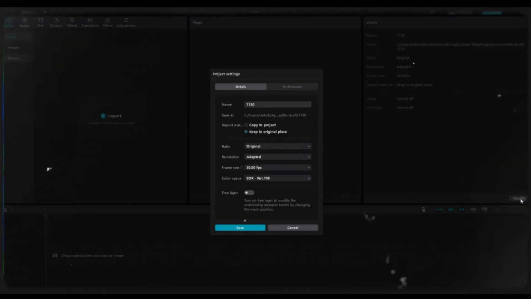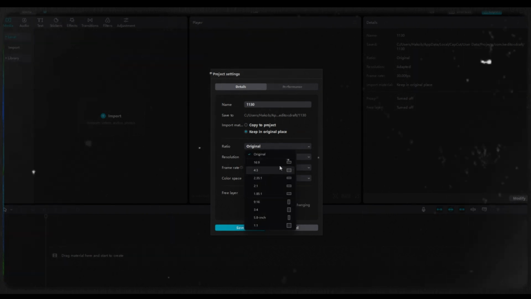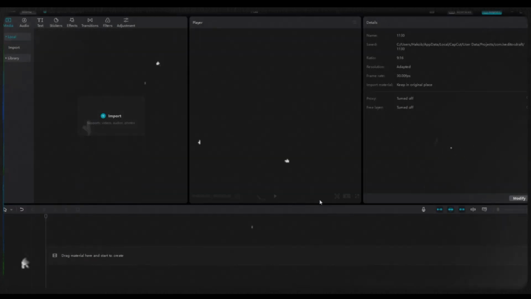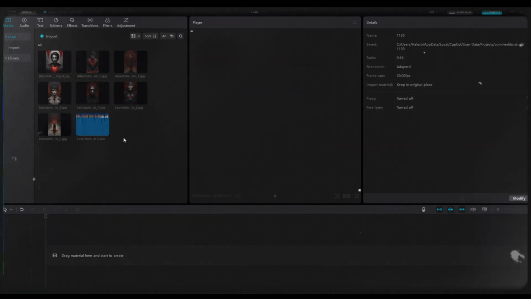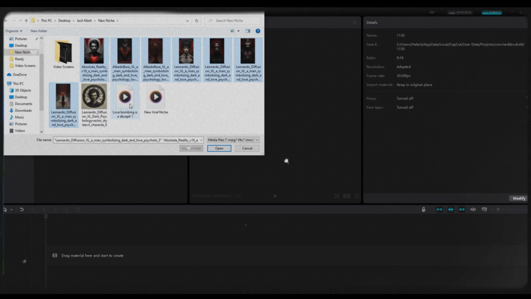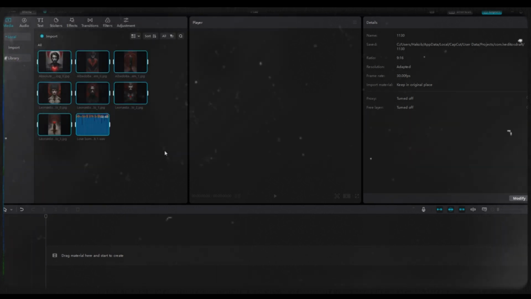So it's time to edit our video. I'm going to use CapCut to edit these videos. It's free video editing software. You can simply download it onto your mobile or computer. Start a new project. Click this Modify button. You can change the project name and settings here and select the suitable size for short videos, which is a 9:16 ratio. After that, we need to import all the voiceovers and the images.